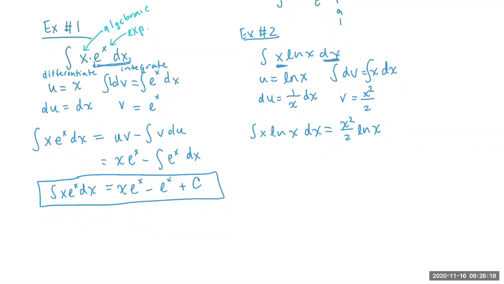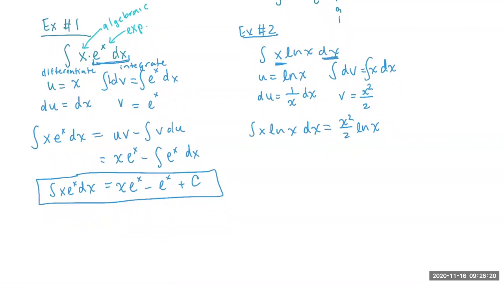So x squared over 2 times ln of x minus the integral of v du. Okay, so in this case, v is x squared over 2. And then du, we want to be careful here, right, to not forget that it's v du. It's all of that right there, 1 over x dx. So times 1 over x dx. Okay, so let's keep going here.